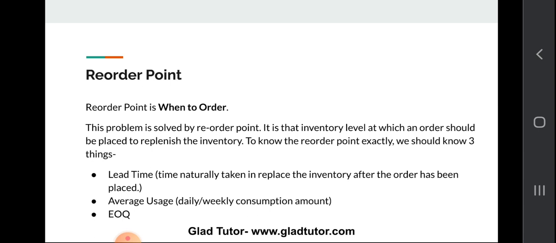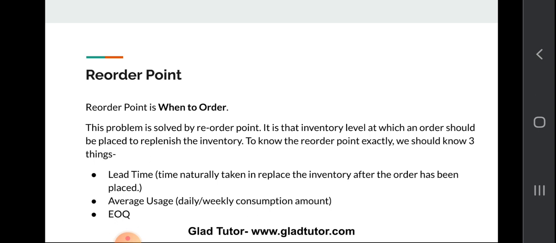It may happen, but it doesn't happen in every firm. If you are giving an order of a big quantity of raw material, you will not get it on the same day. It may take 3, 4, or 5 days. So that is how you have to calculate. To know the reorder point exactly, we should know three things. First one is the lead time, the time normally taken to replace the inventory after the order has been placed.